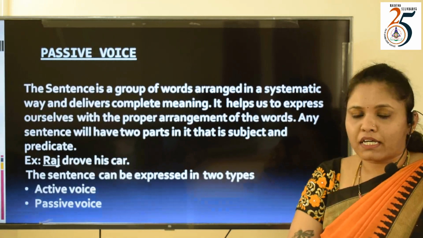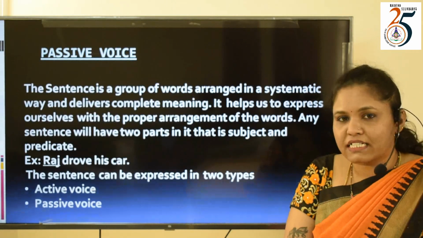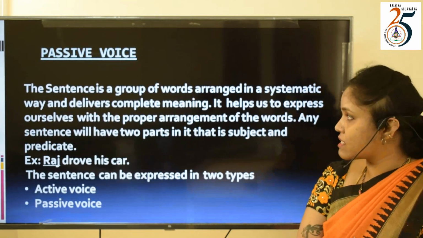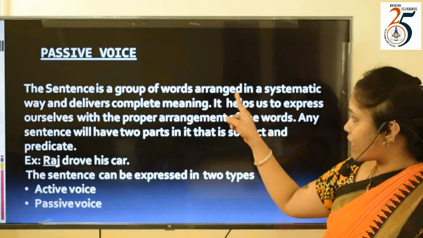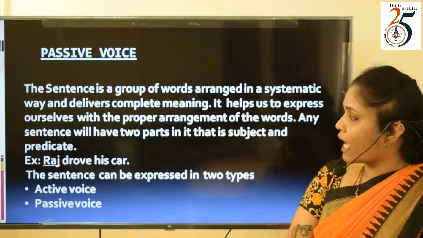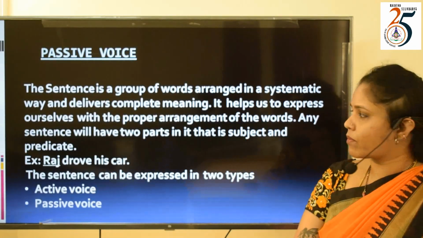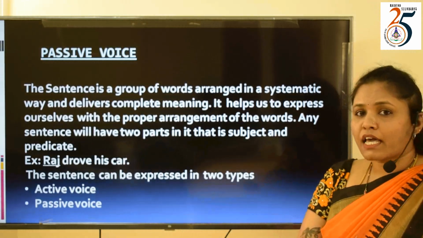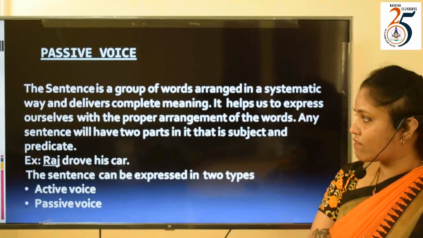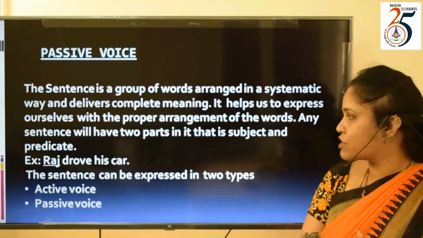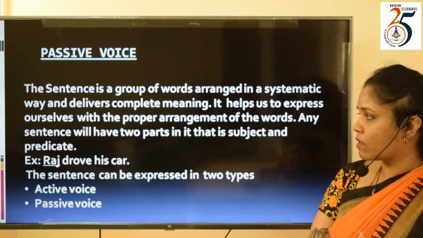Before going to the topic, let us know what is a sentence. A sentence is a group of words arranged in a systematic way and delivers complete meaning. A sentence helps us to express ourselves with the proper arrangement of the words.